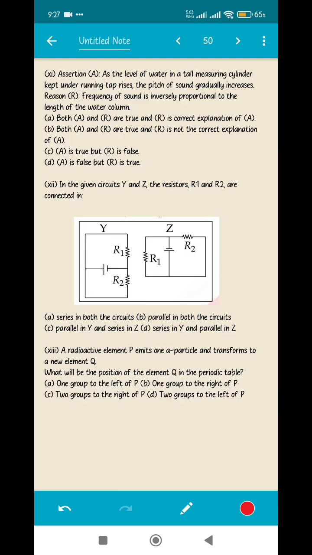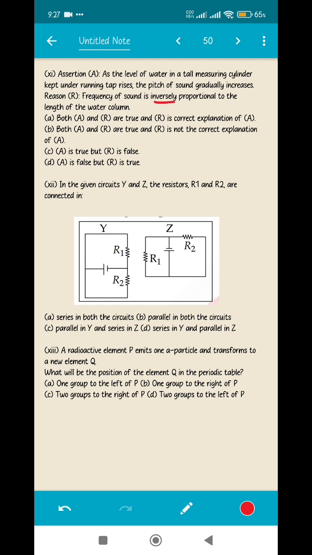As the level of water in a tall measuring cylinder kept under the running pipe rises, the pitch of the sound gradually increases. Frequency of sound is inversely proportional to the length of the water column. Okay, we know one thing, that the frequency of sound is directly proportional to the length of the water column. More the water column, more will be the frequency. So the reason is false, because they have said that it is inversely proportional.